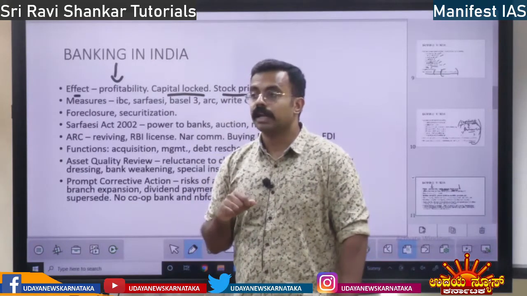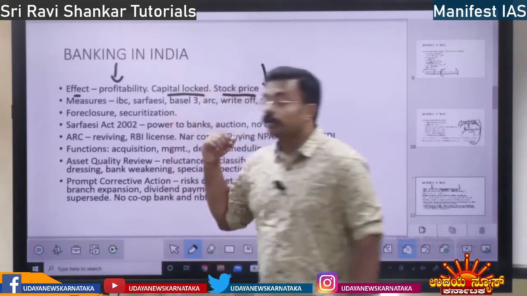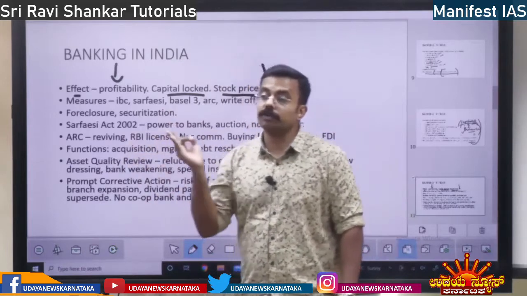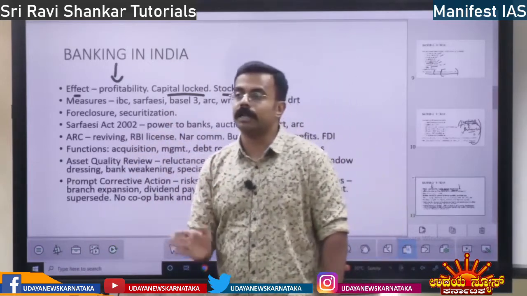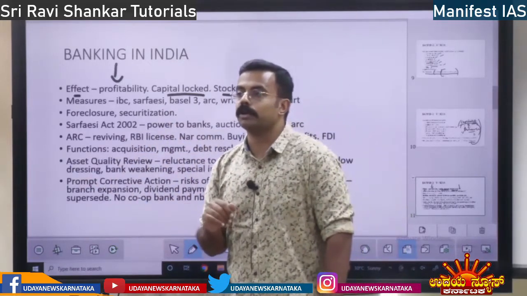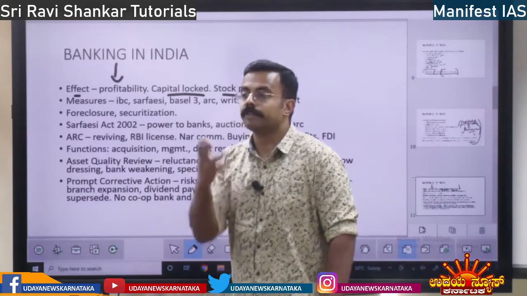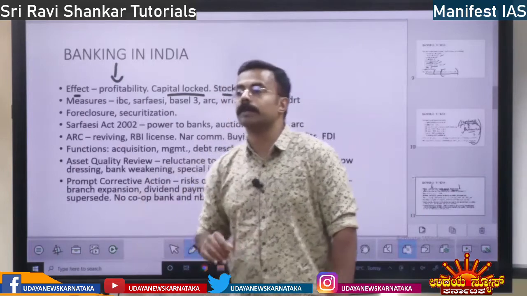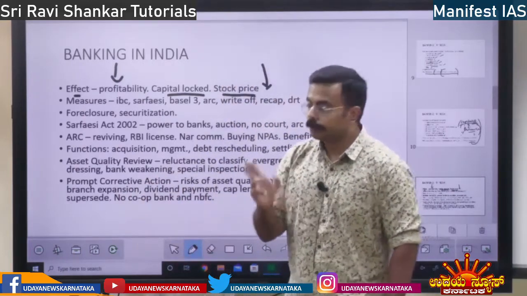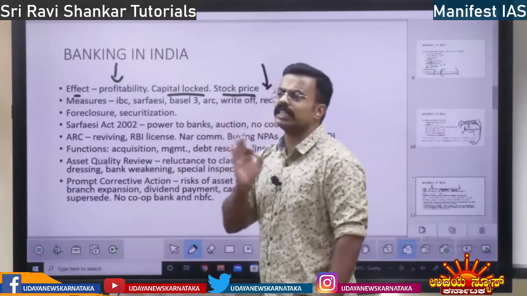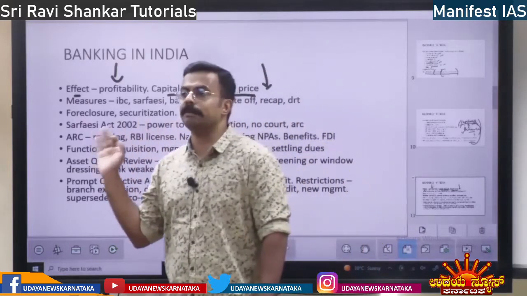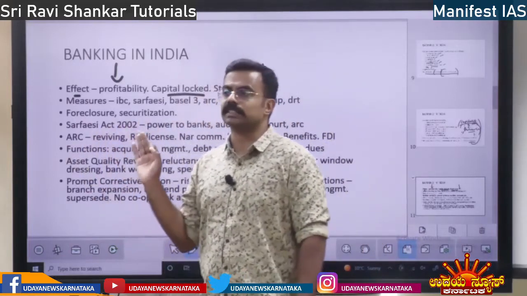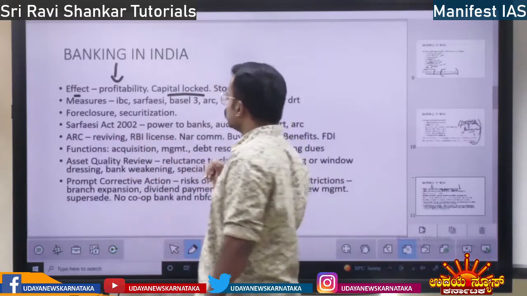Corruption will be there. And also, if you give loans to some ineligible people, eligible people won't be able to avail loans. When the government needs capital for infrastructure, there is no capital. So all these are the effects of bad lending practices, that is, substandard assets, right? Okay. Next, measures.